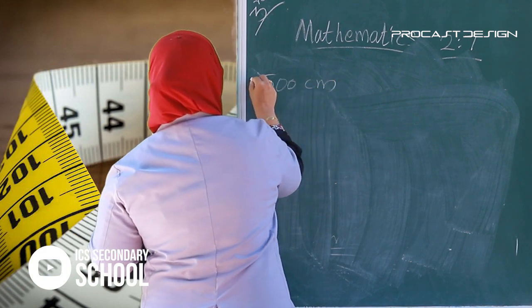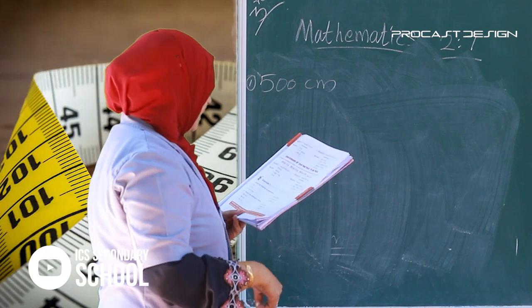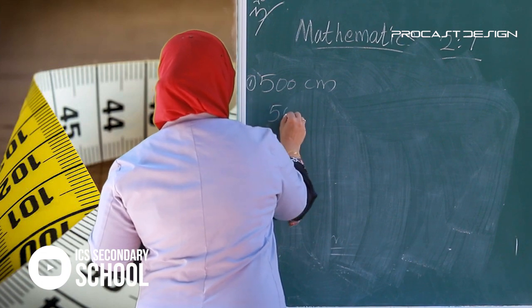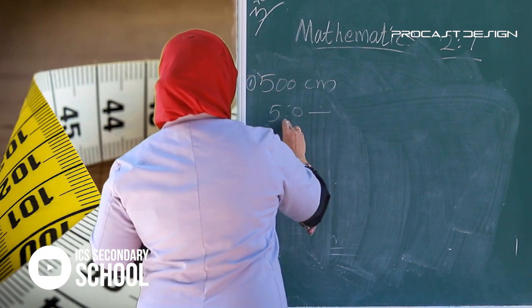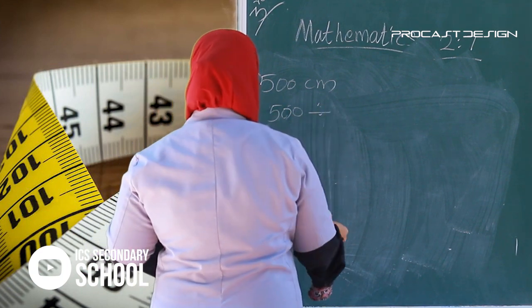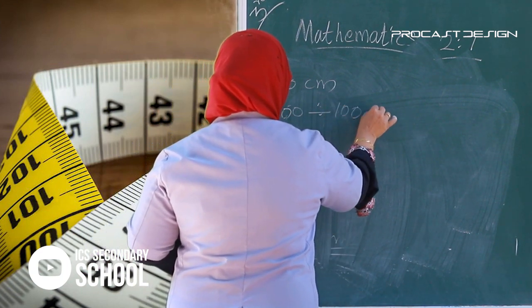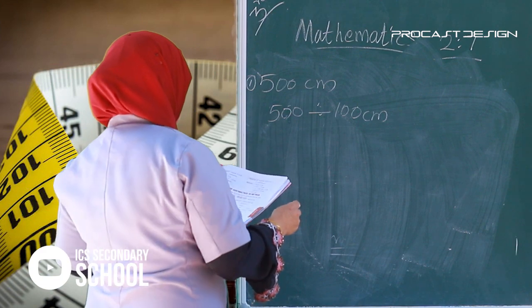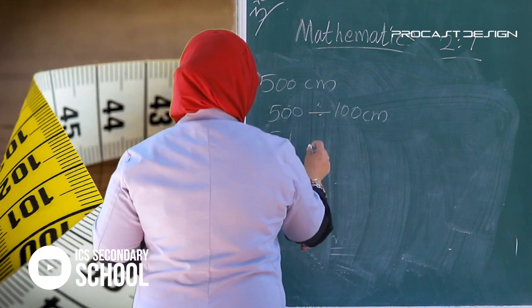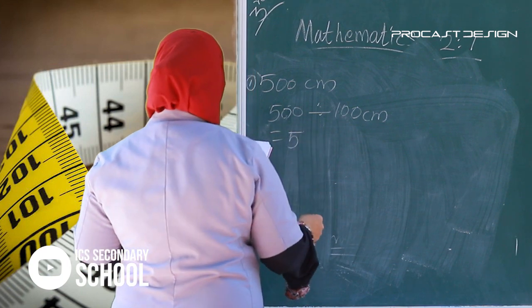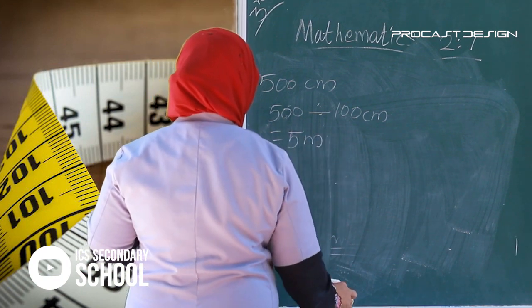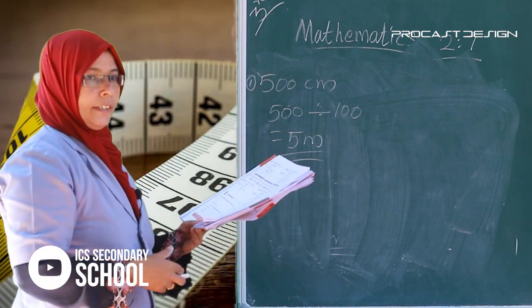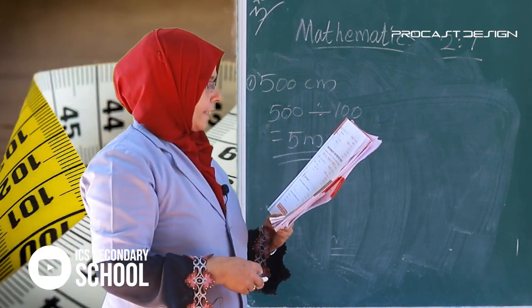500 centimeter. Listen. 500 divided by 100 centimeter equals 5 meter. Yes, 5 meter. Okay. All of you write it in your notebook. Yes. Next.